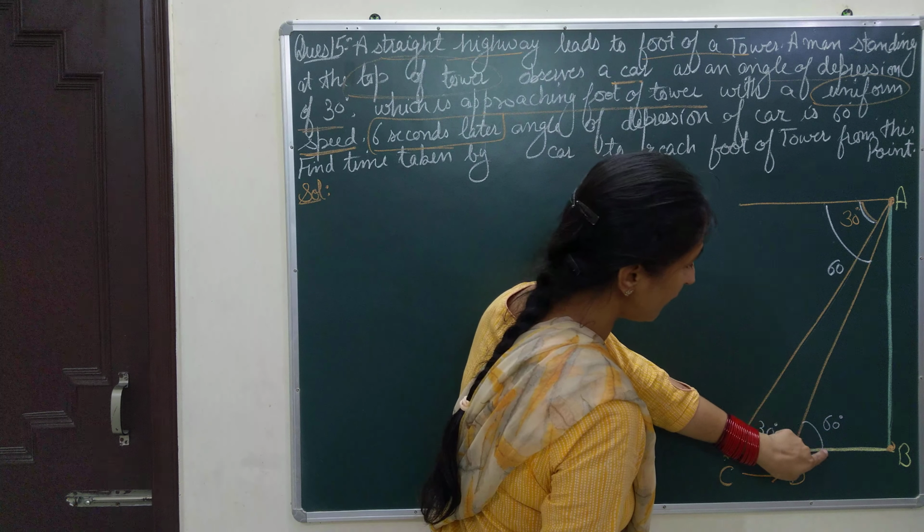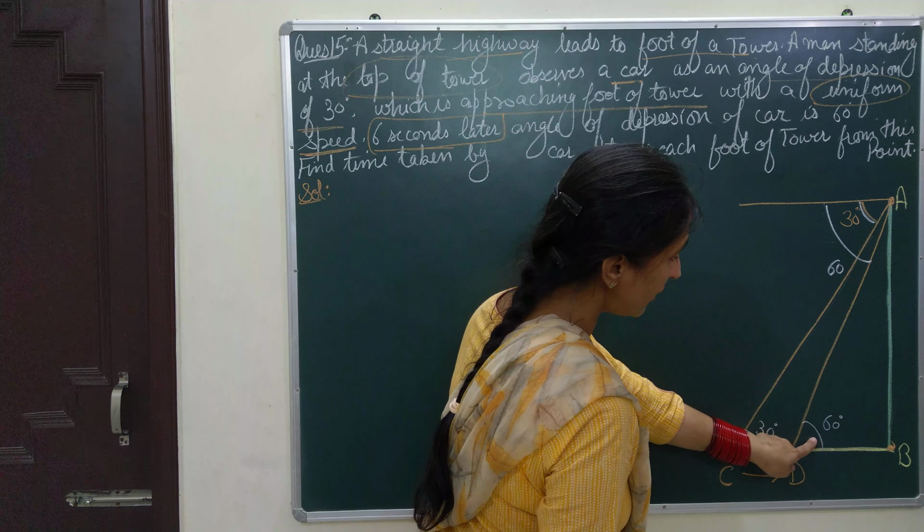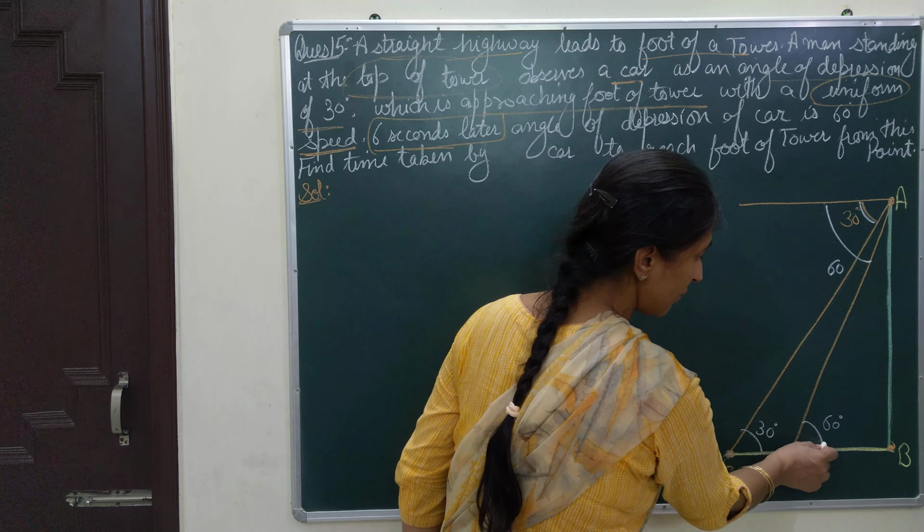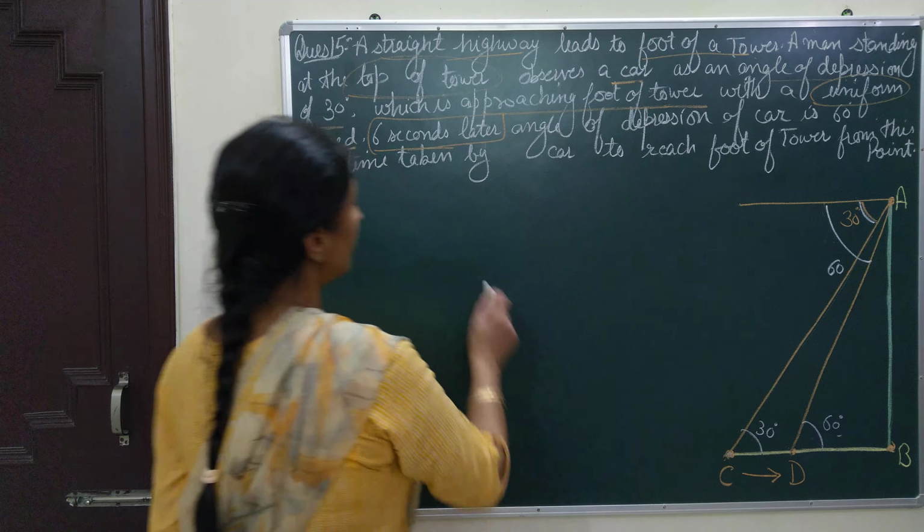So these two alternate interior angles will be equal, and here I can write 60 degrees, just as I have written 30.